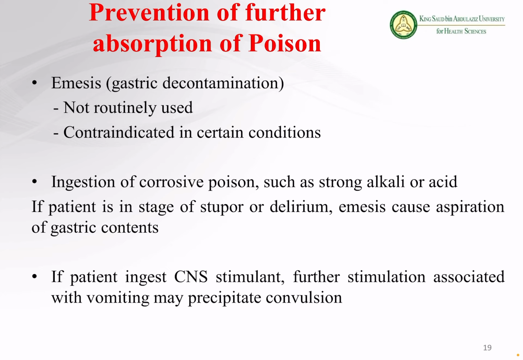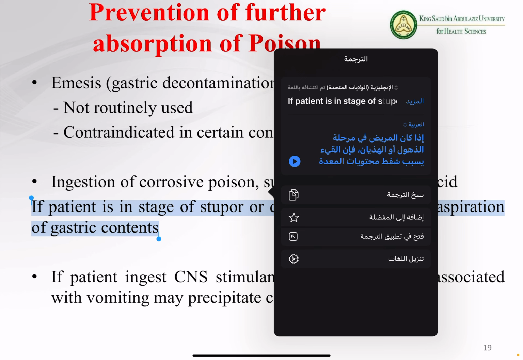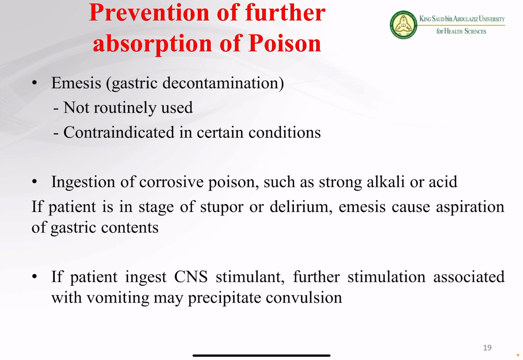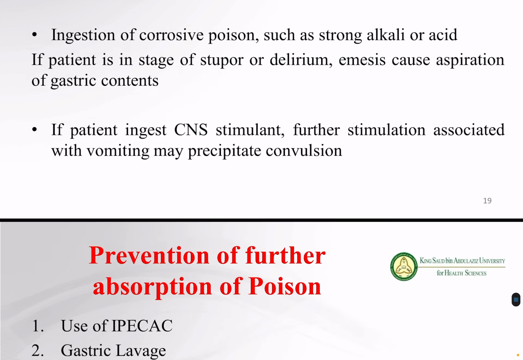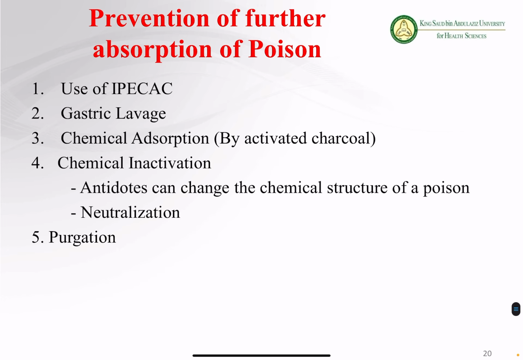Okay? Because emesis is one of the methods. We have some other methods by which we can prevent the further absorption of the poison. Got my point? But as we discussed, there are some conditions in which this process is contraindicated, and these are the conditions. Okay? Then what are the other methods of prevention of the poison? Number one is the use of ipecac. Ipecac is basically a syrup which is very, very bitter in taste. So when somebody takes it, the patient vomits.